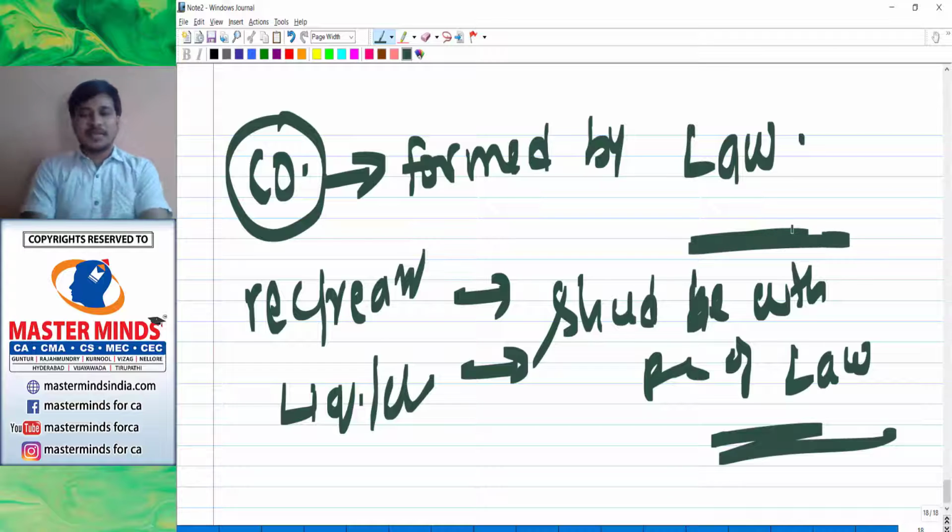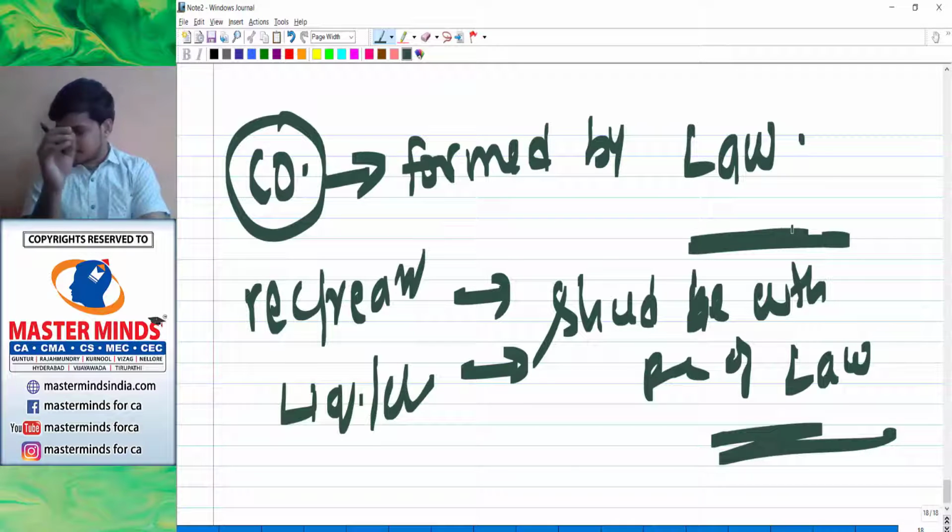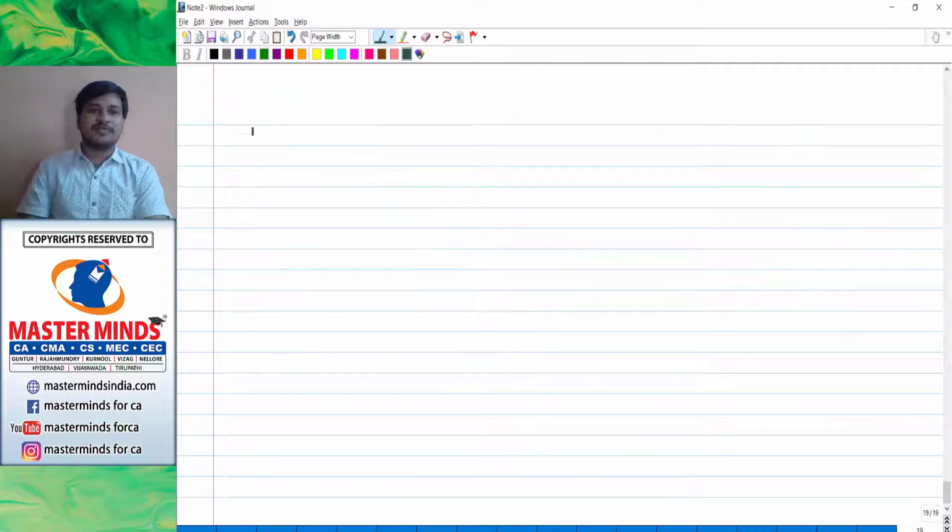Please take care. A company, being an artificial person, is formed by law and it cannot die a natural death, or go for a natural reconstruction as per its wish. Since it is formed and created by law, it should be reconstructed with law, or liquidated with law. That's it. So now, in order to reconstruct, first it needs to seek the permission of NCLT.